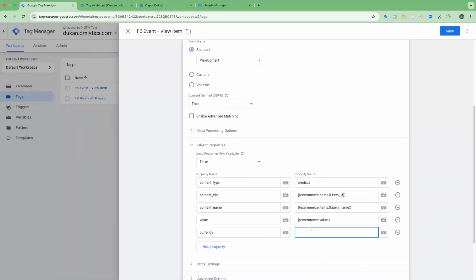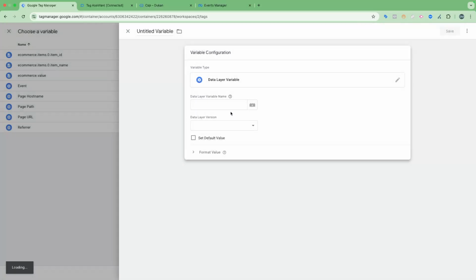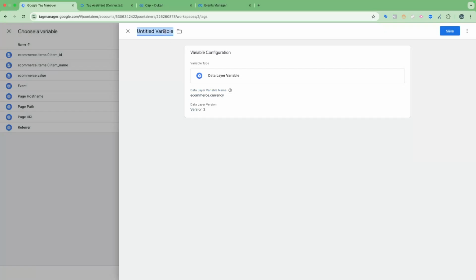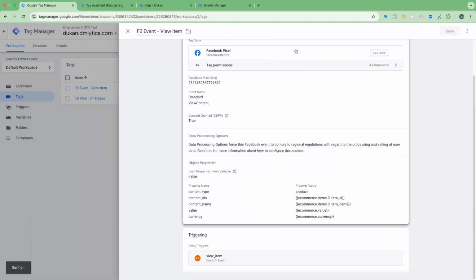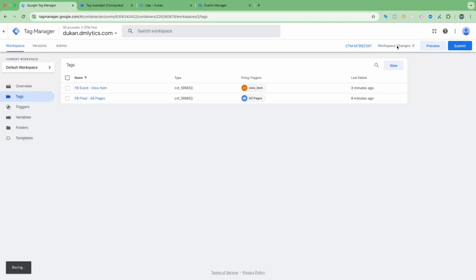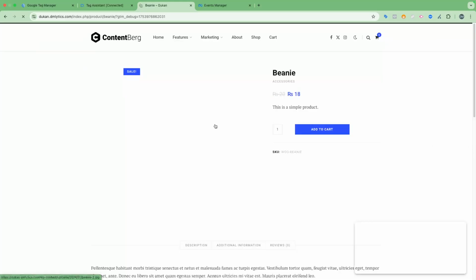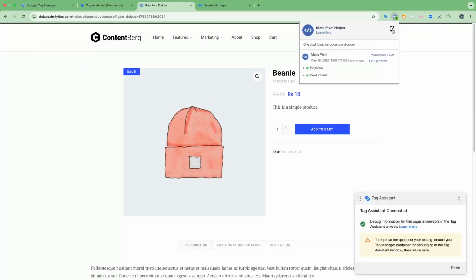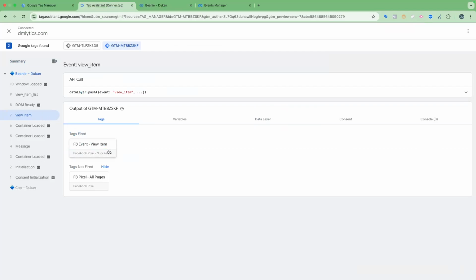And then I will have another data layer variable for the currency parameter, currency. Save it. I will save this again, and then I will test if it's working properly or not. So on this side, once this is loaded, you can click here to see if the data is coming. You can see the content ID, content name, content type, the currency, and the total value here. You can also see it in the GTM preview mode here.